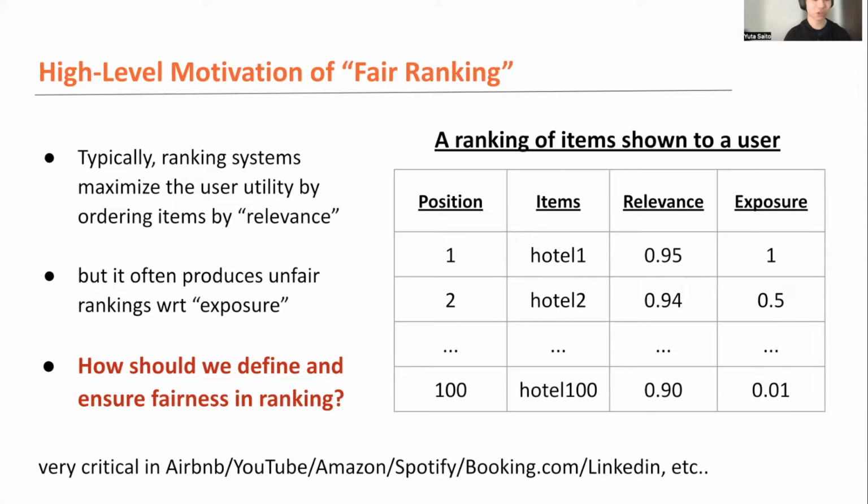So the important question is, how should we define fairness? And also how should we ensure fairness in ranking to avoid this kind of situation and hopefully to fairly distribute some impact or some revenue among items? And this kind of question is very critical in many applications, including YouTube, Amazon, Spotify, and many others. So let's talk about how to ensure and guarantee fairness in ranking in this video.